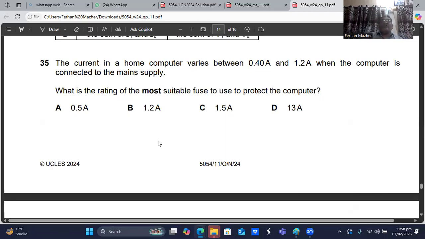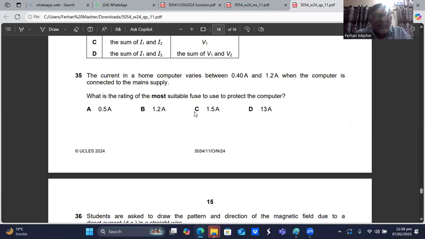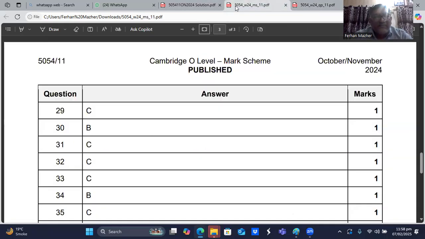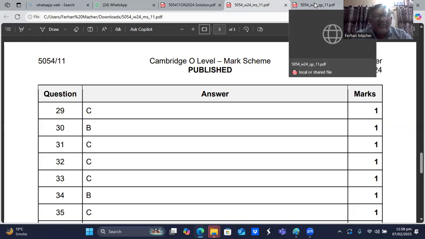So it should be more than 1.2 ampere, and not too much larger. So 0.5 ampere is less than the current used. 1.2 is equal to the normal current which it will take. 13 ampere is very large, so 1.5 is the best rating for the fuse. C is the choice. Question number 35, C is the right choice, sir.